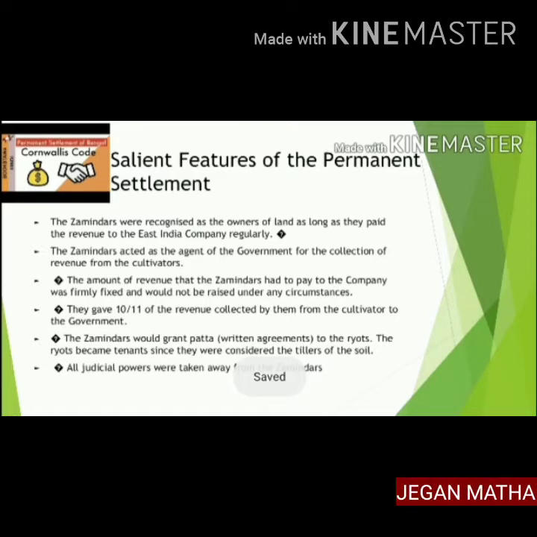by the cultivators to the government. The Zamindars would grant patta to the ryots. The ryots became tenants since they were considered the tillers of the soil. All judicial powers were taken away from the Zamindars.